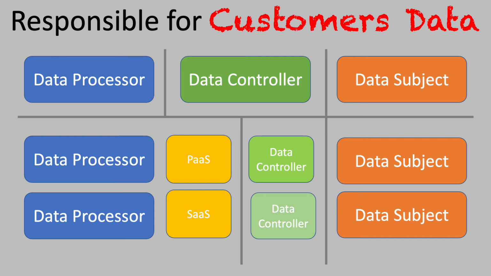Now, if we go back to the PaaS model and add a little bit of a different twist to it, let's say that a company like Twilio offers a PaaS service, and then another company X, Y, and Z is consuming that PaaS service. Ultimately, it is that company that would be responsible for the data that it is collecting, not necessarily Twilio. But again, Twilio, along with the public cloud provider, needs to do the shared responsibility model and do the due care and due diligence.